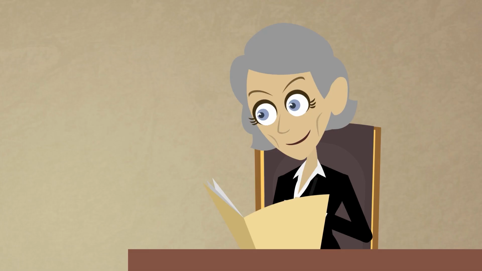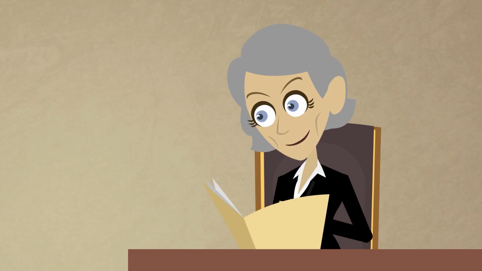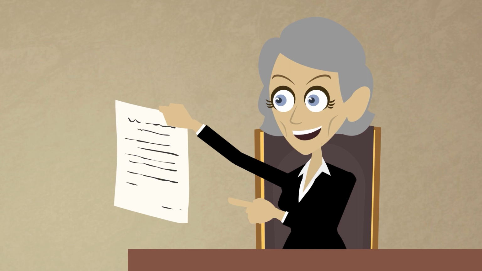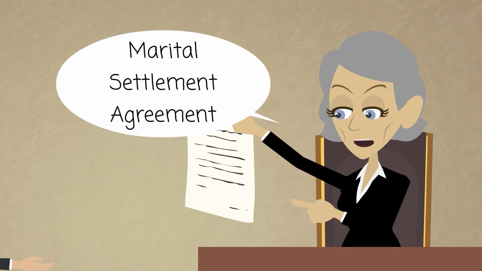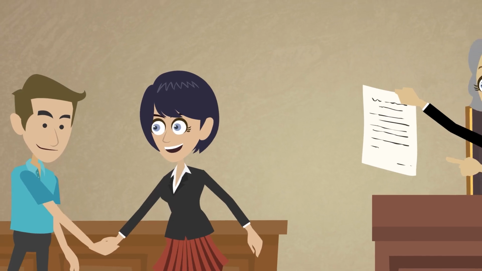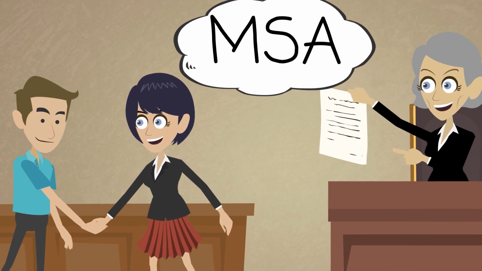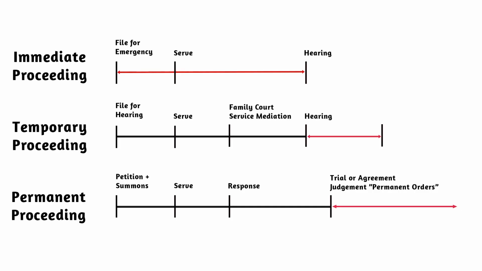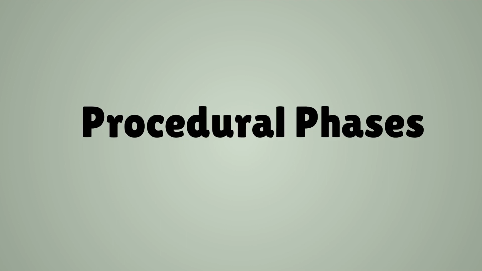In a divorce, a final agreement between the parties is called a marital settlement agreement, which is abbreviated into the acronym MSA. In this diagram, you see how emergency orders, temporary orders, and permanent orders work together. Procedural phases.